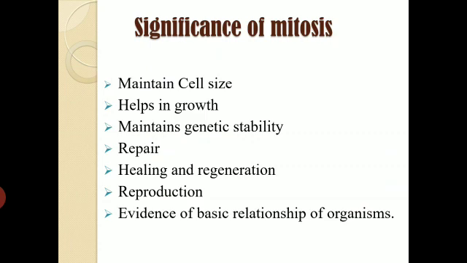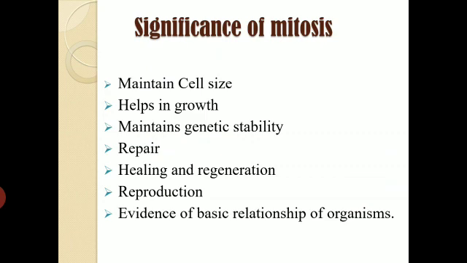Second thing, it helps in growth, right? By repeated mitotic divisions, the zygote undergoes the process of growth. So it will form many cells, and then the cells will grow and develop, and the fully grown organism can be formed. So a single-cell zygote undergoes many mitotic divisions, and that's how the full body can be grown.